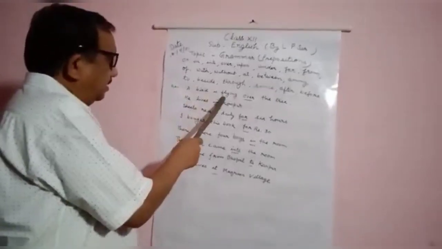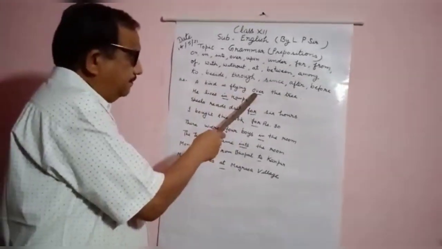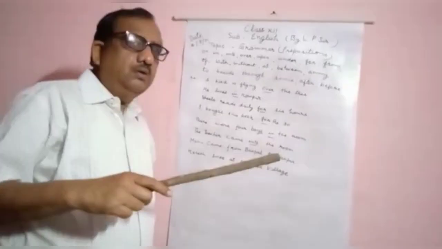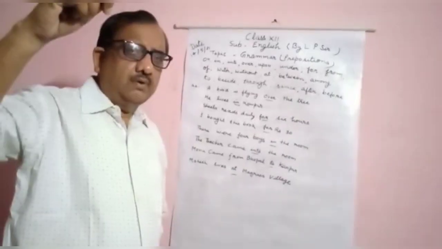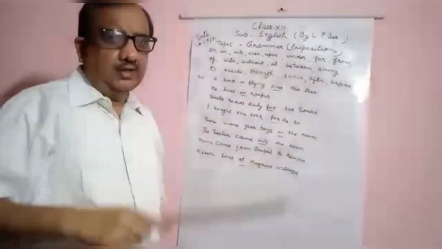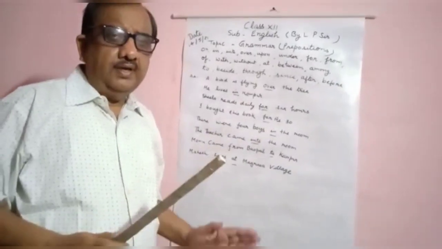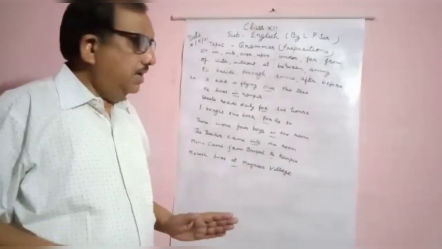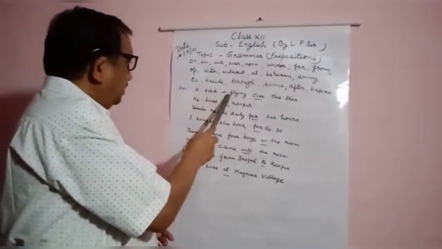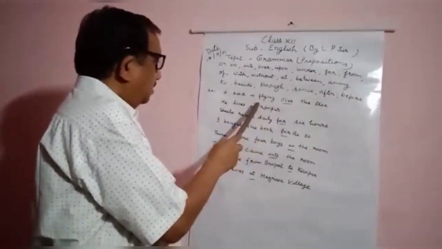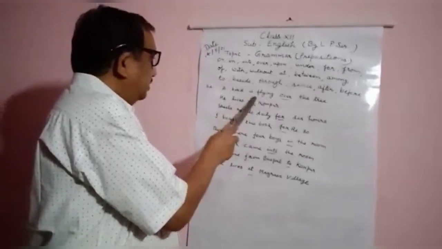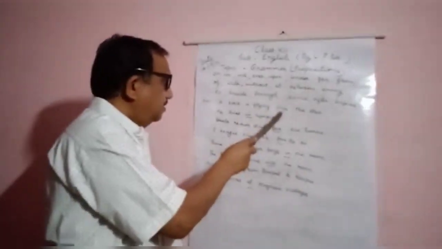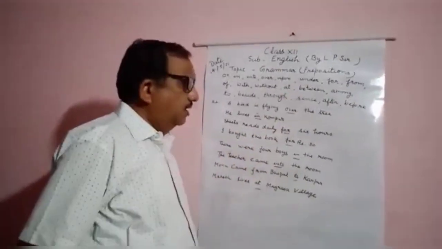a bird is flying over the tree. Over is preposition. Over is used when something is over, not touching that thing, and if it is touching, then there will be on. Because a bird is flying over the tree, at the time of flying, the bird was not touching the tree, so there should be use of over.